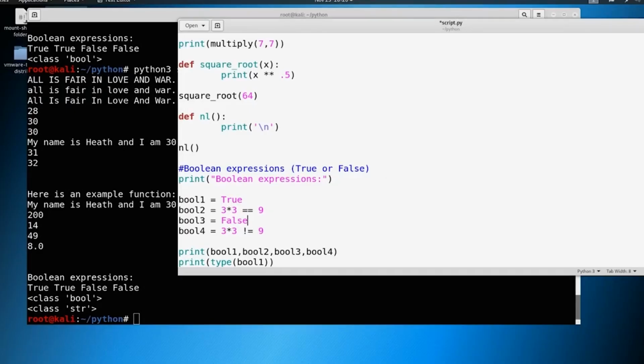So what we're going to do in the next video is we're going to build upon these even more. We're going to take relational operators and these Boolean expressions and combine them and start building upon it. And then once we get this all put together, it'll all start making sense. So for now, all you need to know is when I say Boolean expression, all I'm thinking about is true or false. So we'll build upon that in later videos.